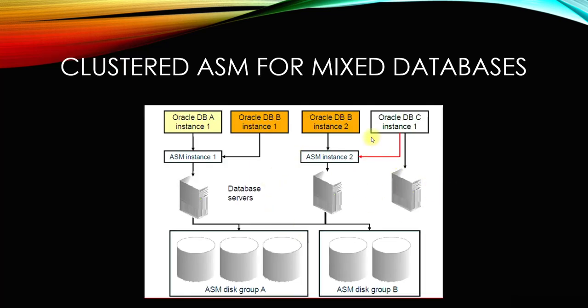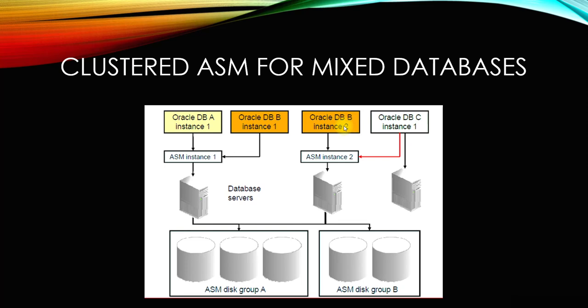Same as this, you can also visualize this with a mixed database. You can have a clustered database and a single instance database, whatever it is. So there is a database C, a single instance database, running, but it actually needs to store its data files, and eventually when the application user or whoever wants to access the data files, it needs to have a pathway. The data files are not sitting here, they're on the shared storage. So how can it use them?